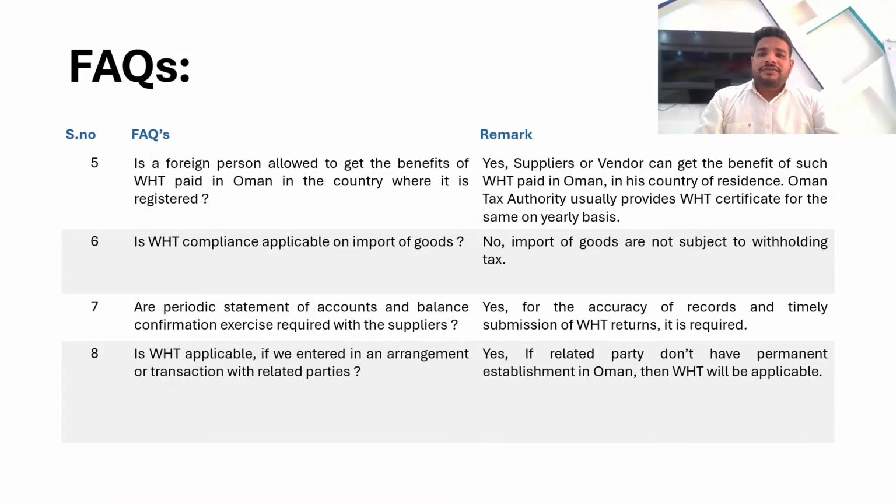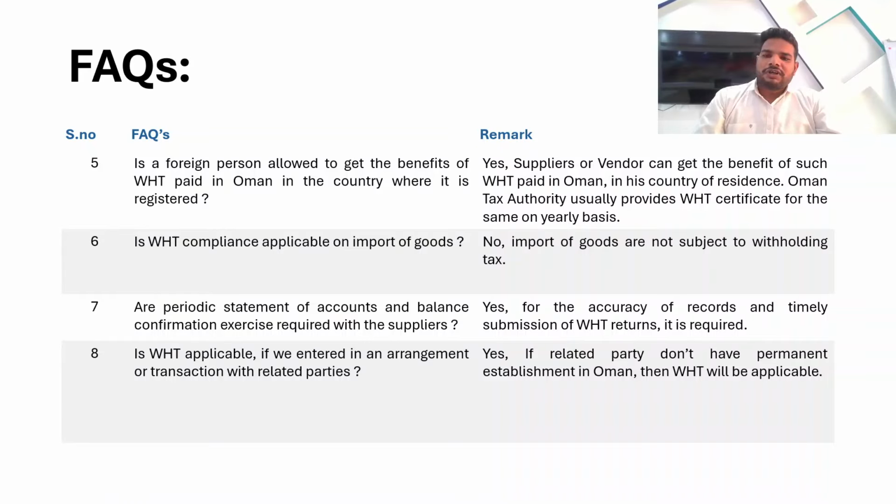Then, is any foreign person allowed to get the benefit of the withholding tax paid in Oman in his own country? Suppose there is a foreign vendor from the United Kingdom providing services to us in Oman, and we are deducting the withholding tax and paying it to the Oman tax authority. Then that person asks, can I get the benefit of that withholding tax in the UK? Yes, you can get it. How? The Oman tax authority provides the withholding tax certificate on a yearly basis. Based on that certificate, that vendor can get the benefit in the form of a foreign tax credit in his country of residence.